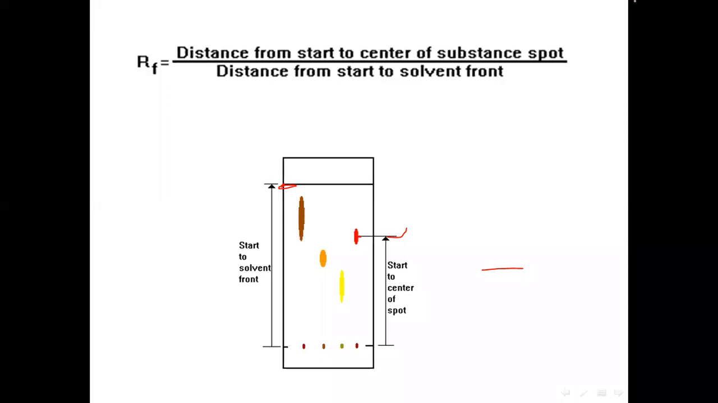Therefore, for example, if the solvent has gone up to, let us say, 5 centimeters and the spot has gone up to 4 centimeters, then the RF value that we will get will be 4 upon 5, which is calculated as an RF value of 0.8. So this is how RF is calculated, and we get an RF value of 0.8 for this particular spot A.